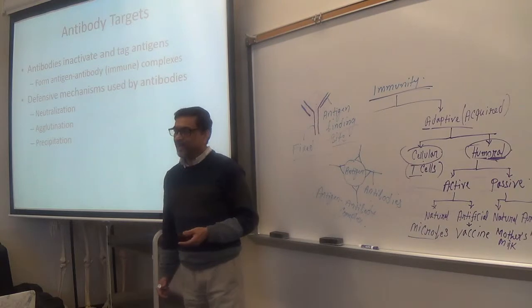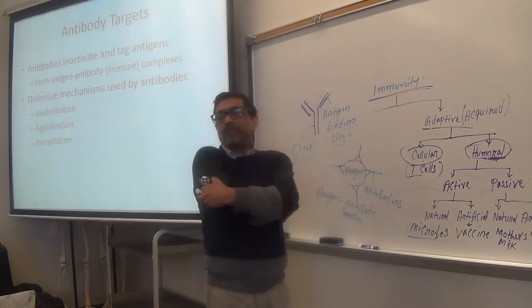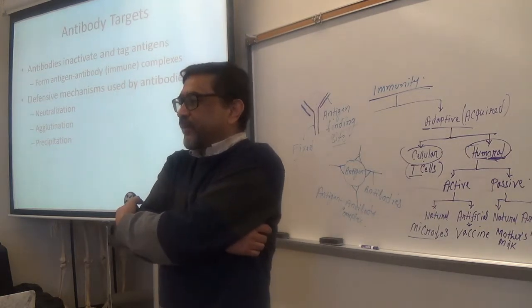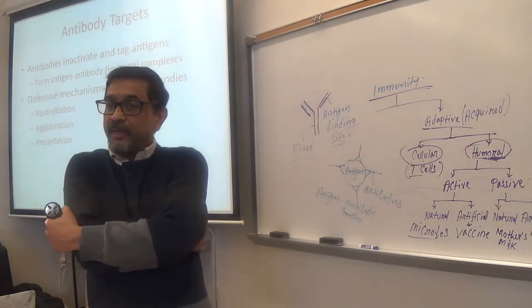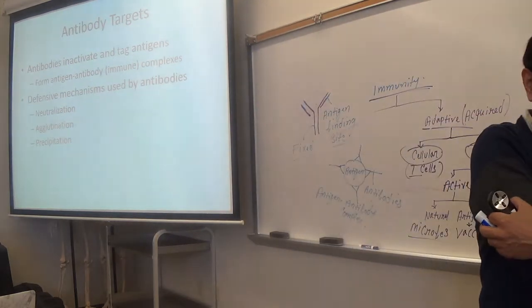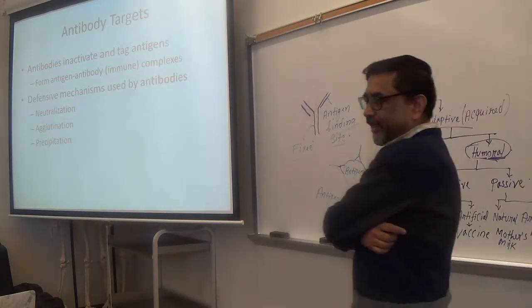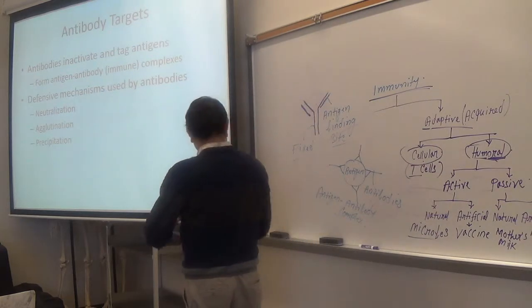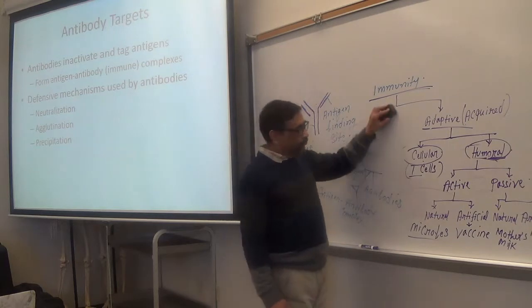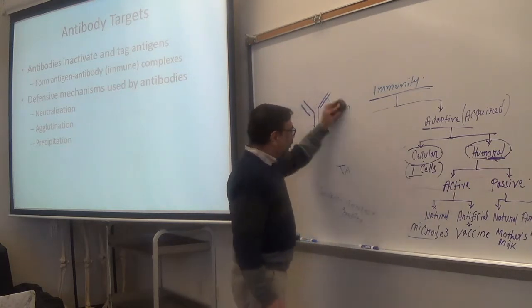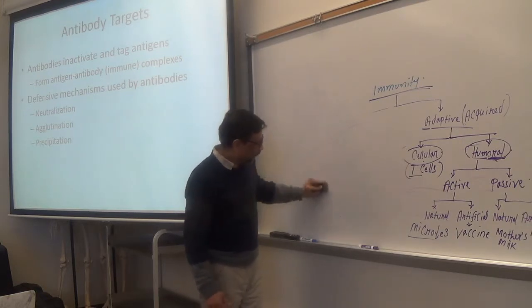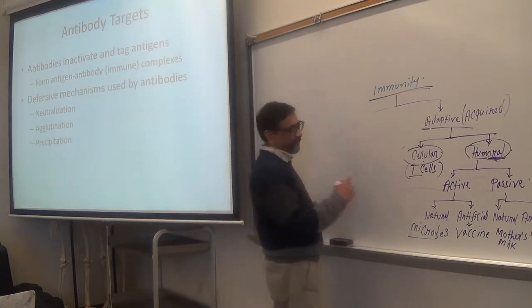Those are the three main ways antibodies inactivate or destroy antigens. Before we talk about that, let's talk a little more about the T cells. Very important.